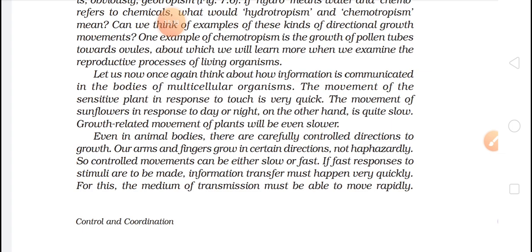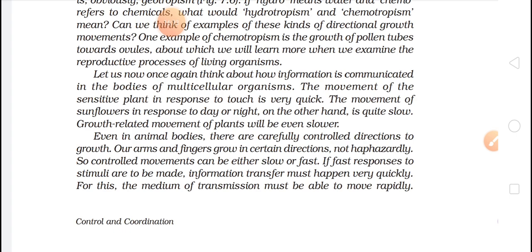That means whenever our body is growing, when we are growing in our height, the arms and legs have a direction. A certain direction is there, and they will take that direction only. They will not be disturbed. So this is a control movement. So control movement can be either slow or fast.